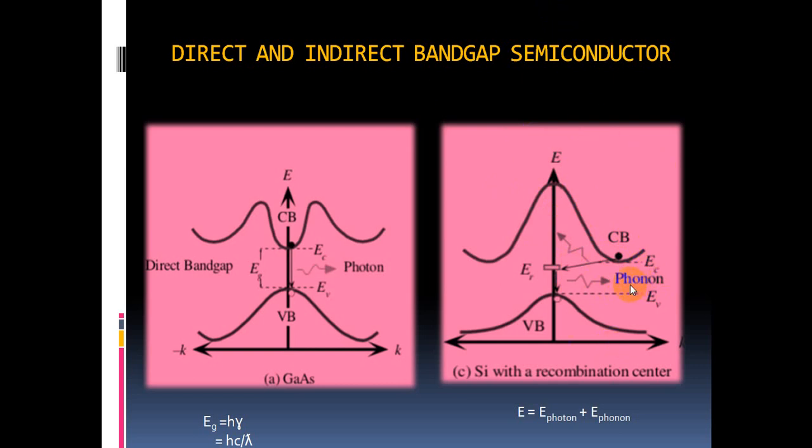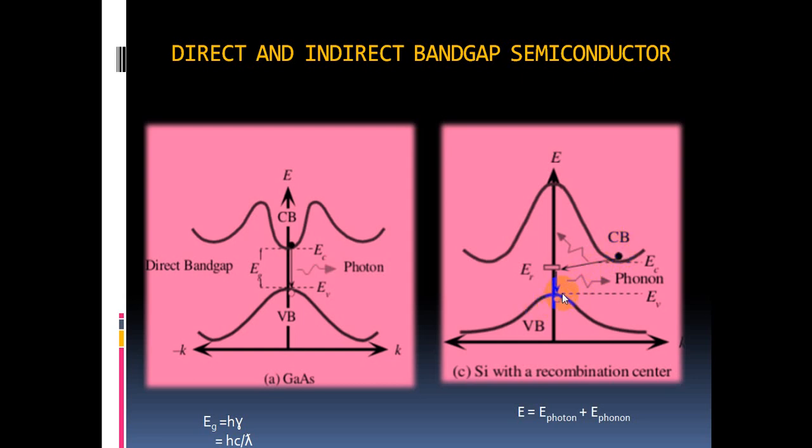So finally, the conduction band electron, by absorbing or emitting these phonons, comes to an intermediate state. With the help of phonons, the conduction band electron recombines with the valence band hole.